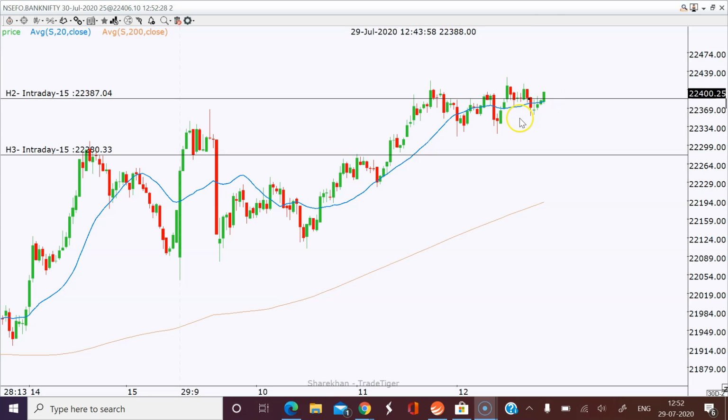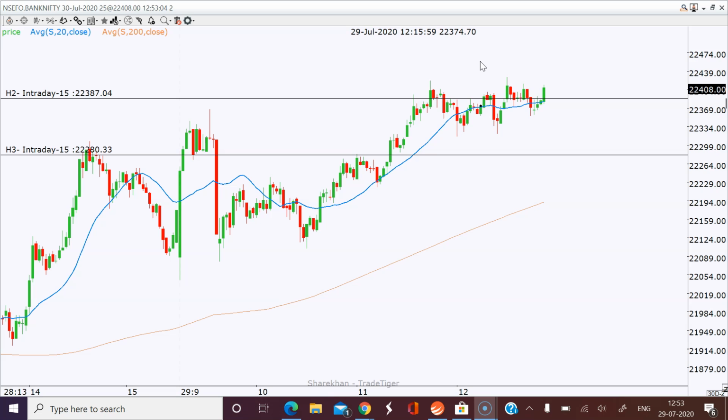See, now I expected this kind of a move, right? So it doesn't bother me. Even if it goes upside 430, 440 also, because I know that it will move against me, right? But what I know for sure is that I will see a good big bar like this by the end of this day. Today I know that this kind of a bar will be there at some point of time. I'm expecting that, so that's the reason.